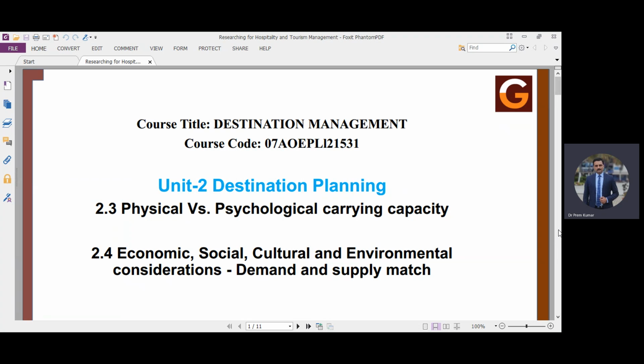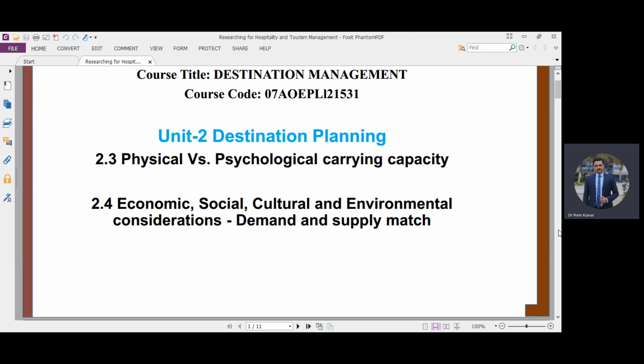So most of the energies which are related to natural, we try to renew it, we try to use renewable energy, we try to move from inorganic to organic cultivation or organic practices at a destination. And following that, we had discussed what is the carrying capacity. So today we are going to see in detail about the carrying capacity.